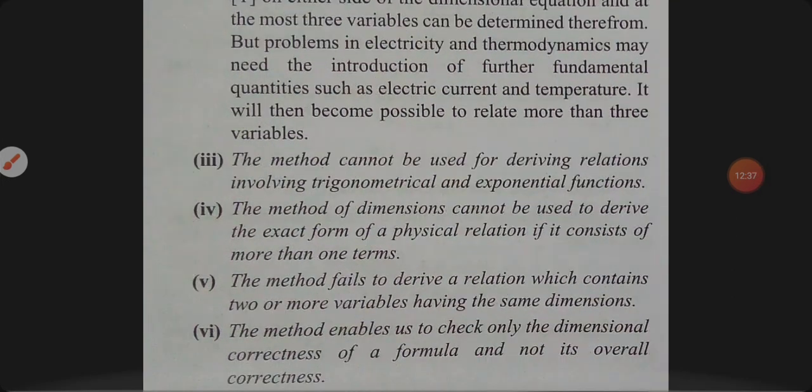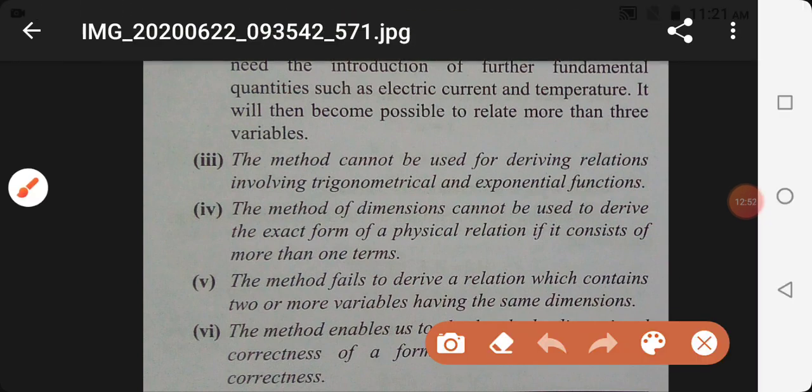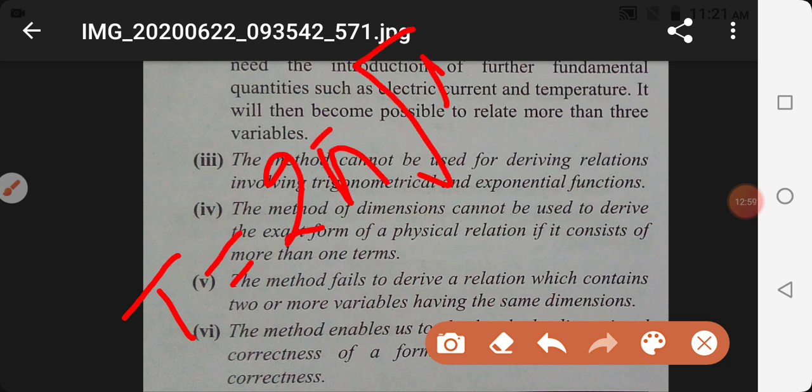Next and last, the method enables us to check only the dimensional correctness of the formula and not its overall correctness. Yes, we know that t is equal to 2 pi under root L upon g is the exact formula to find the time period of an oscillating pendulum. This is the real, exact formula.